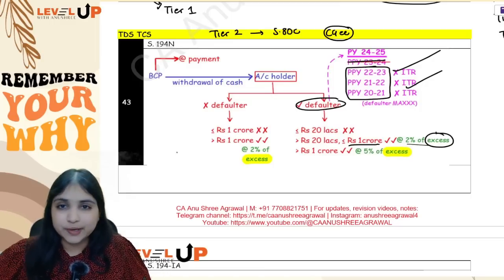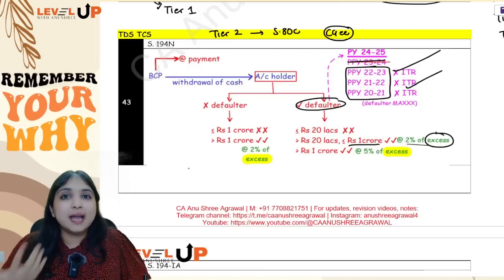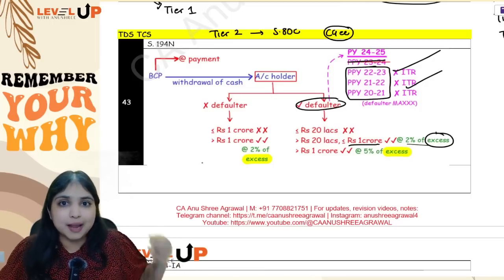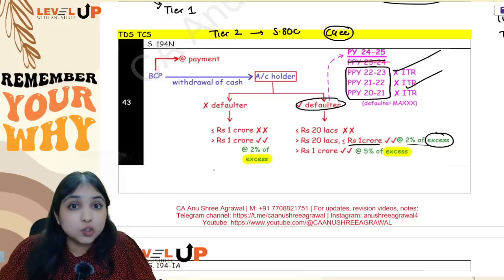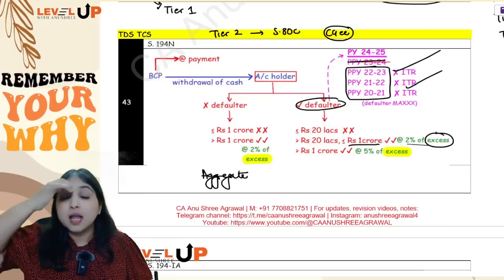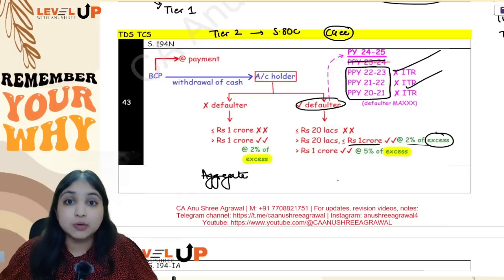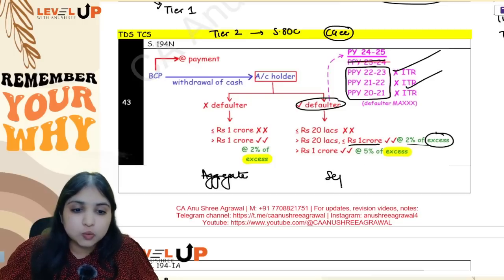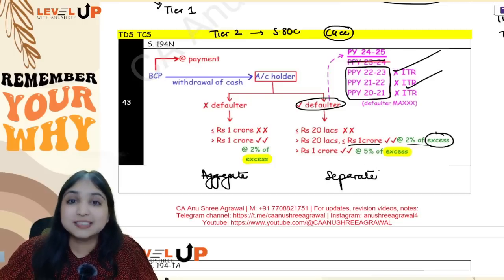And one more special point I will tell you. In case I am having multiple accounts in the same bank, you will find the total withdrawal, the aggregate withdrawal of all my accounts in that particular bank. But in case I am having an account in multiple banks, you will do the calculation for each bank separately.